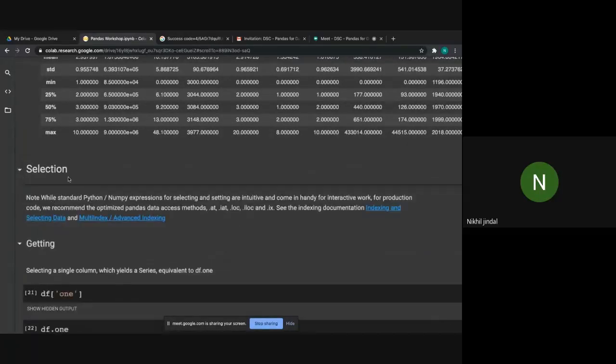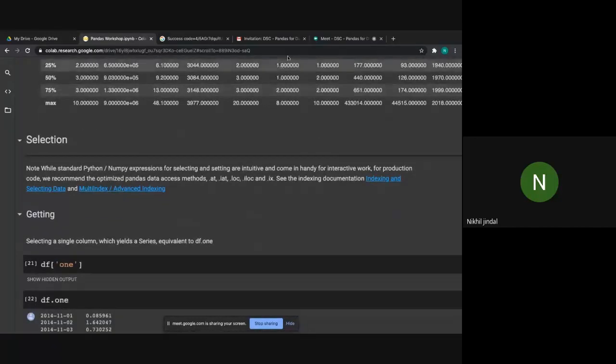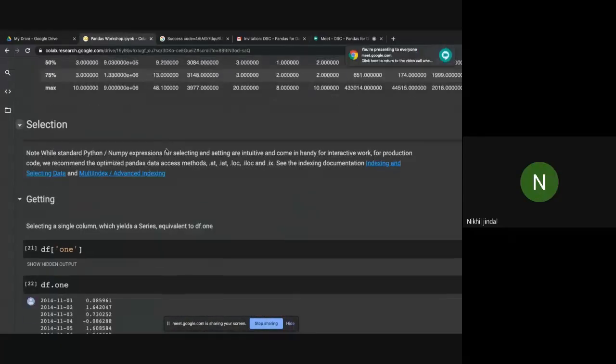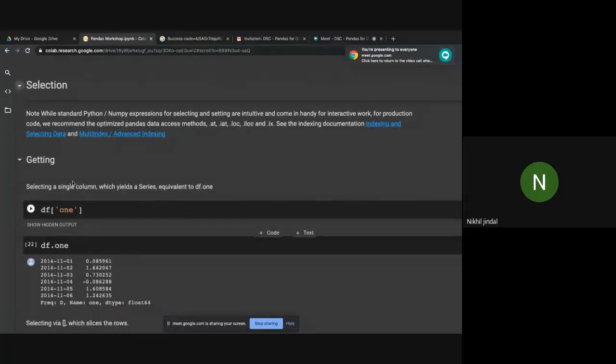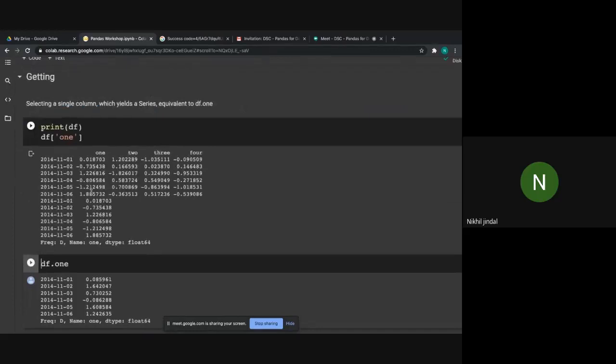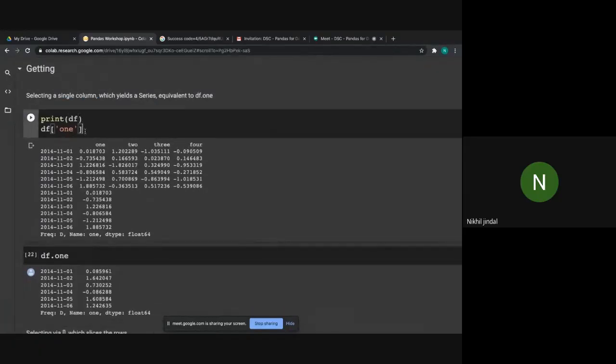Now we'll do some selections on our data sets. Any doubt? Okay, let's move forward. So now we will be selecting a single column, which yields a series equivalent to df.1. As you guys know, our simple data frame that we have already used, let me print it.